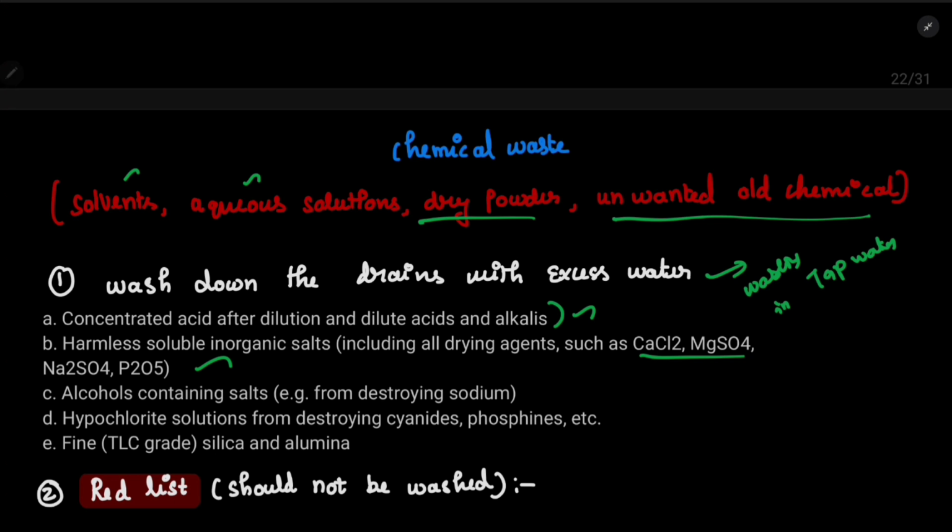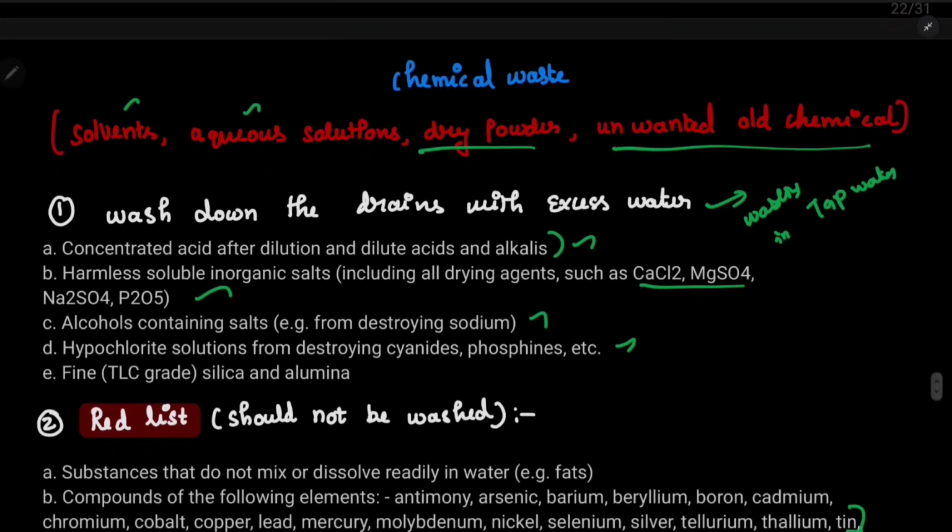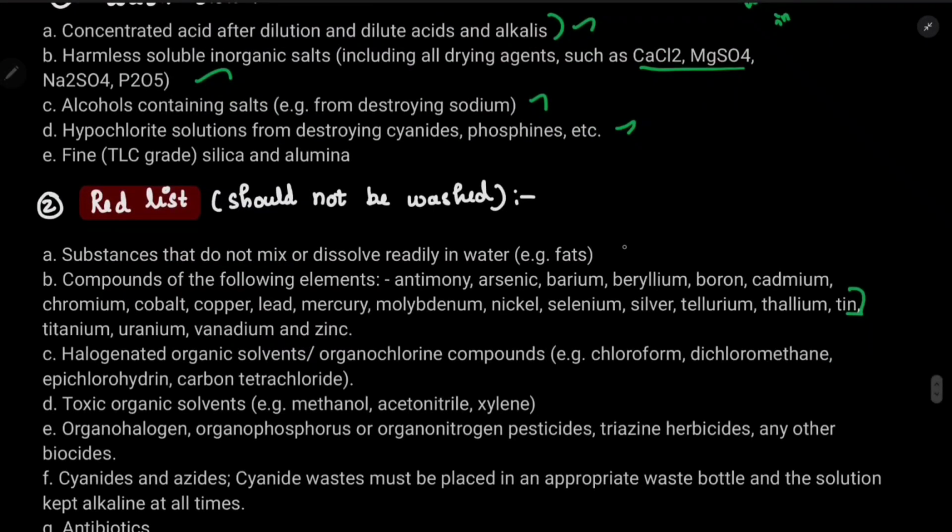Alcohols containing salts, you can wash it. Hypochlorite solutions, you can wash it, like cyanates and phosphates. And TLC grade silica and alumina, you can wash it. There are chemicals you should not wash, and those chemicals are called red list chemicals. So what are these red list chemicals? Substances that do not mix or dissolve easily. Example, fat. They are red list because you cannot wash it, because it will not mix properly, it will not